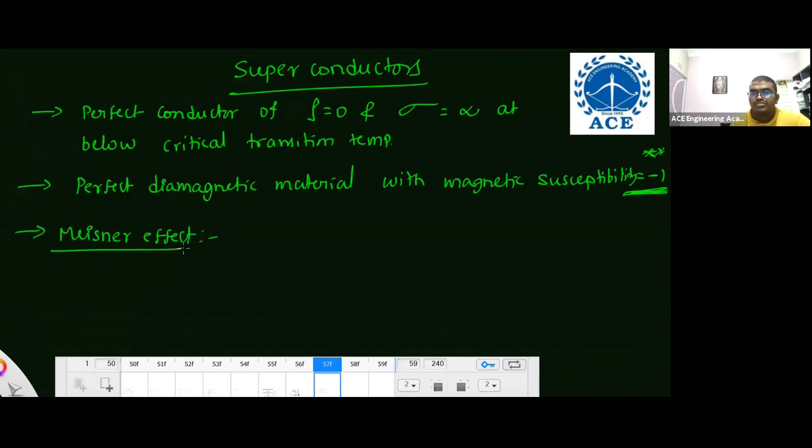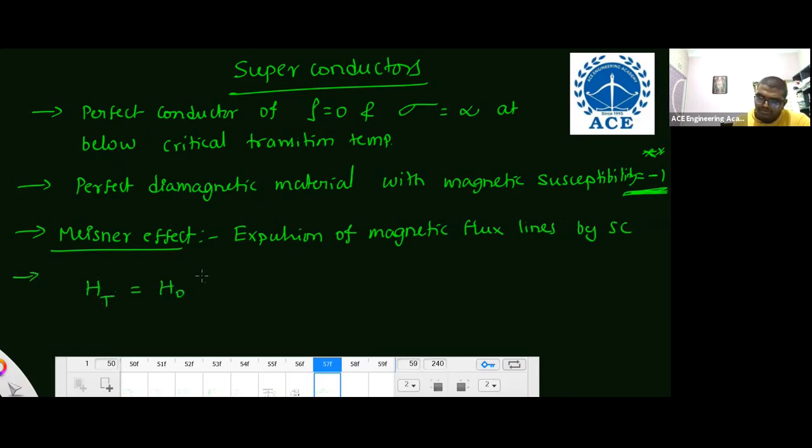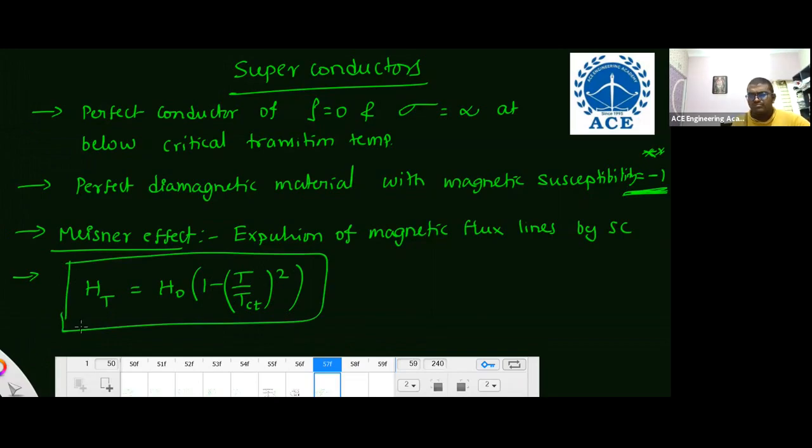Then third, the Meissner effect is also present in the superconductor. That is the expulsion of magnetic flux lines by the superconductor. Then you have to remember one formula: the magnetic field at temperature T is equal to the magnetic field at 0 Kelvin into 1 minus (T by Tc) whole square, where Tc is the critical transition temperature. Just remember this one. You will get a parabolic curve. Otherwise, cross-check the class notes.